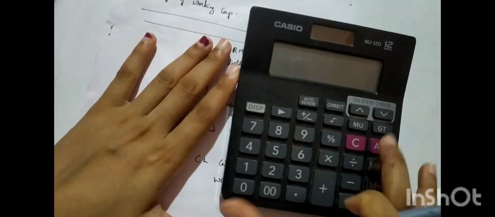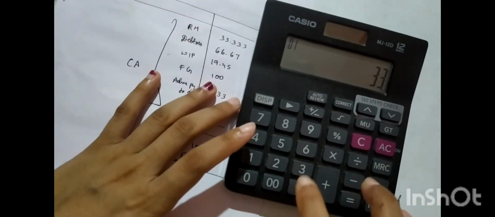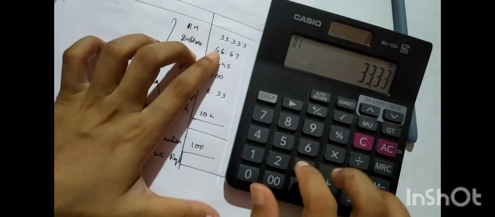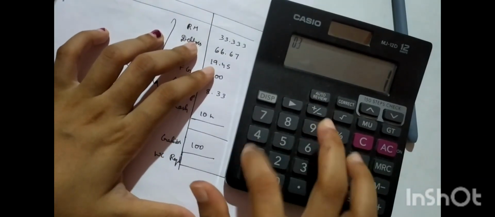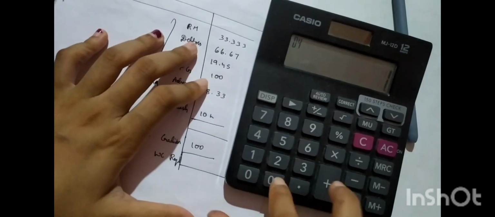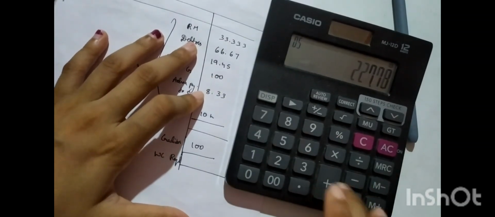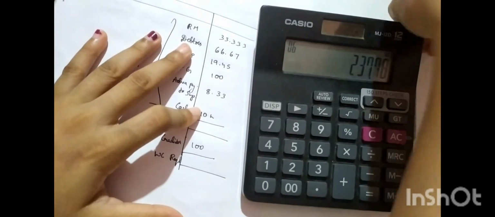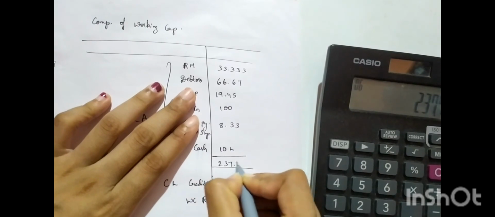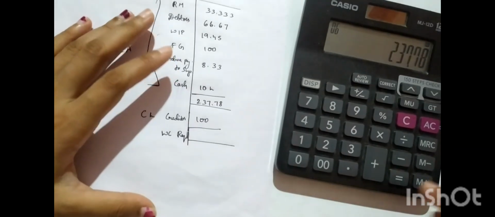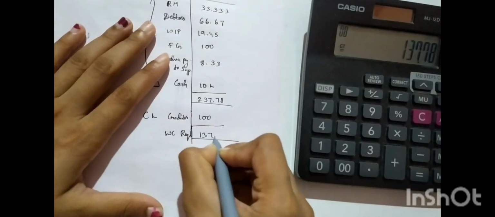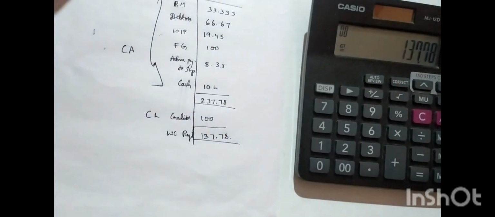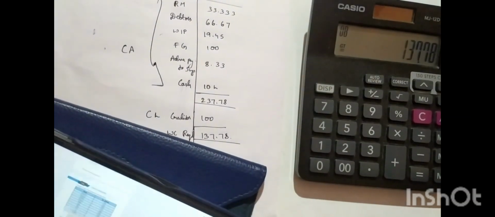So 33.33 plus 66.67 plus 19.45 plus 100 plus 8.33 plus 10, it comes out to be 237.78. 237.78 minus 100. So this comes out to be 137.78. Is that what is given in the question?